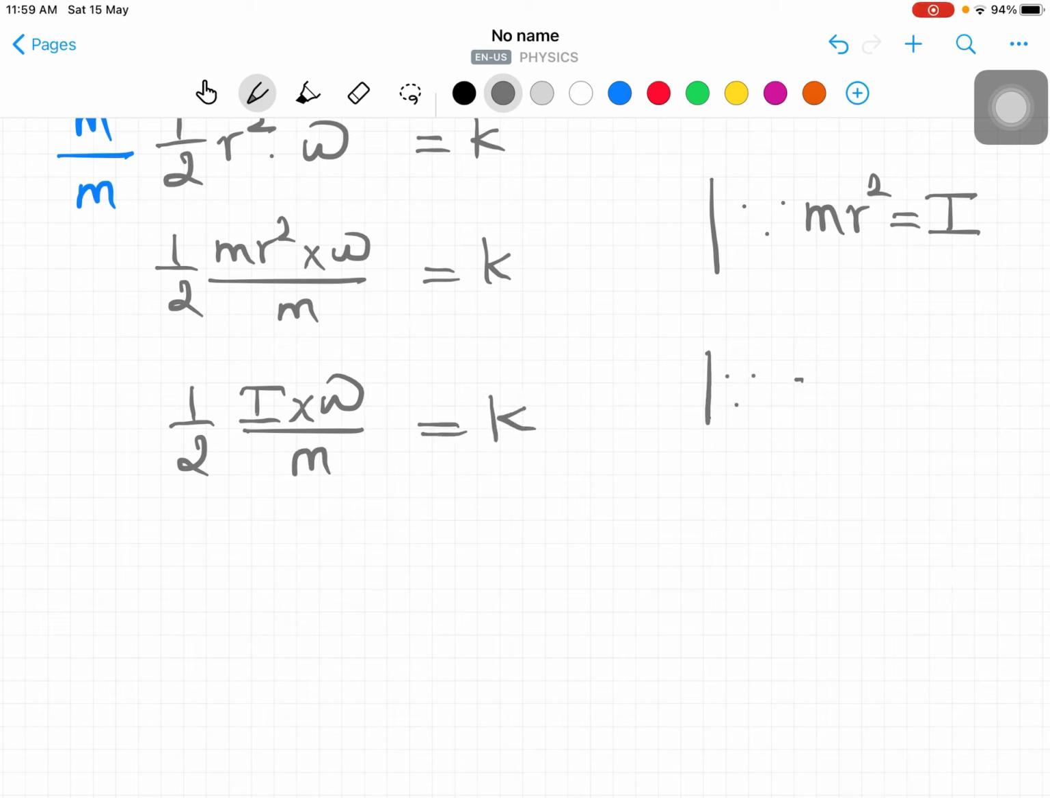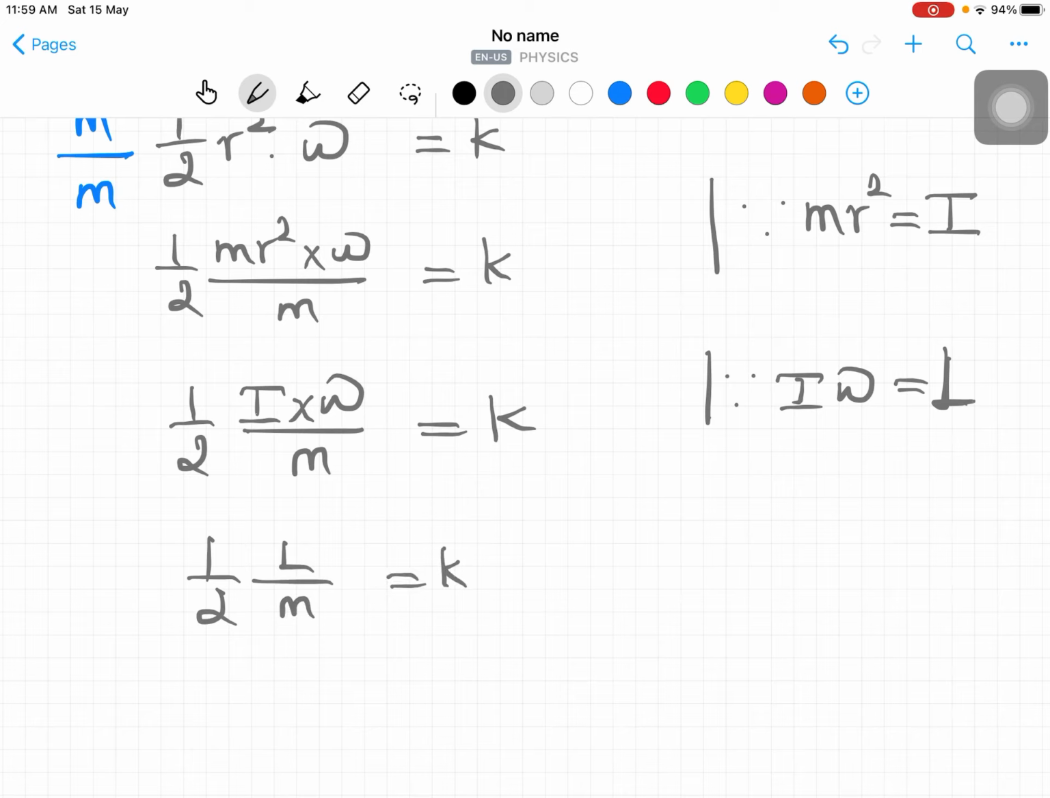Now what is I into omega? It is like mass into velocity in the linear concept. In the linear concept, mass into velocity is called linear momentum. Same thing here: moment of inertia into angular velocity is called angular momentum, L. So substitute: half L divided by m is equal to constant.